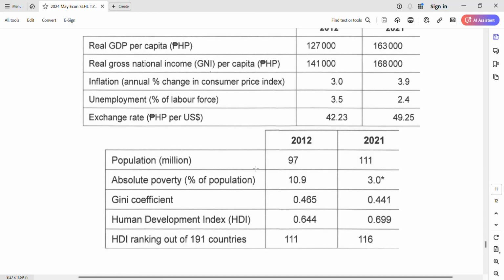Inequality: absolute poverty drops, a good thing. Gini coefficient drops, a good thing. HDI increases, a good thing. It's about poverty. And the HDI ranking is the same... Oh, HDI ranking drops, sorry. So don't mention this one. Mention the top one.